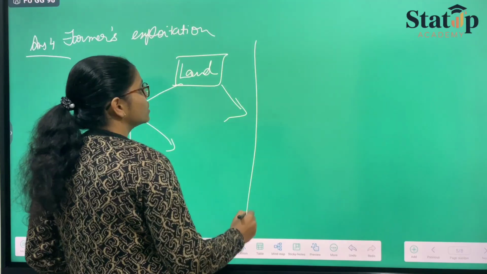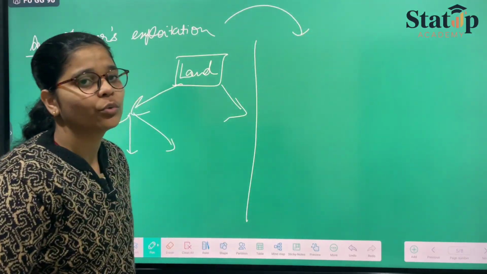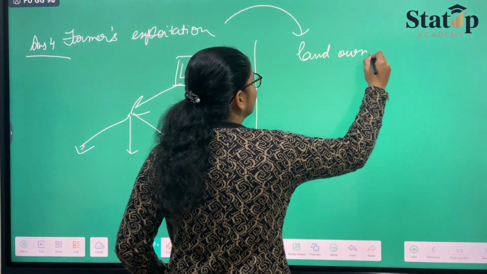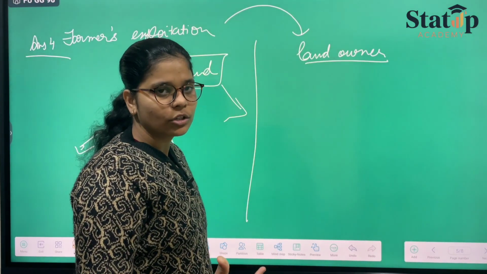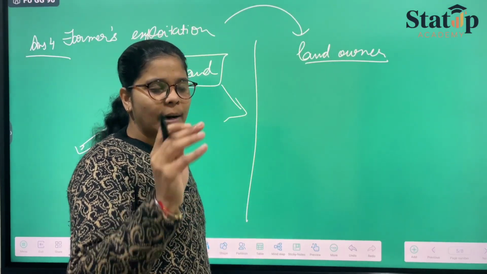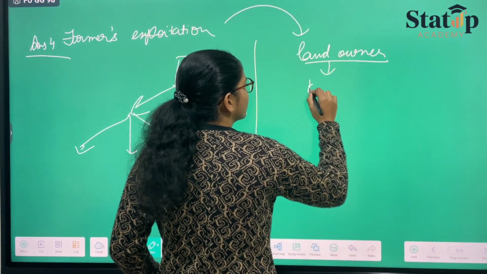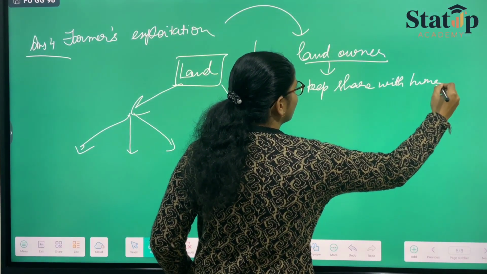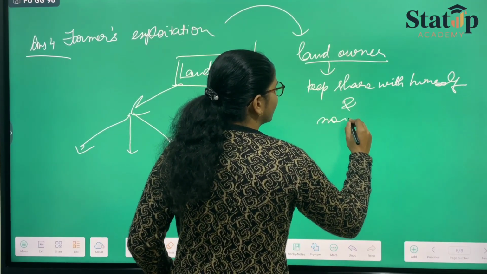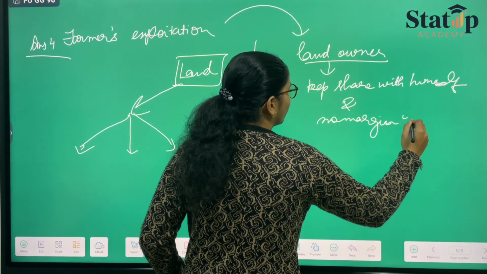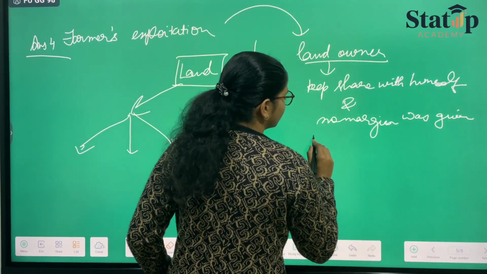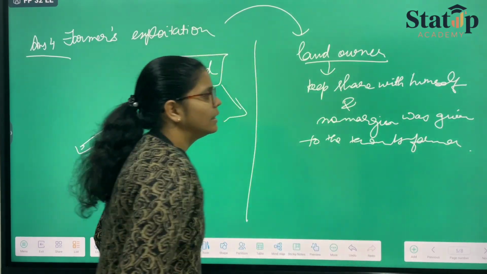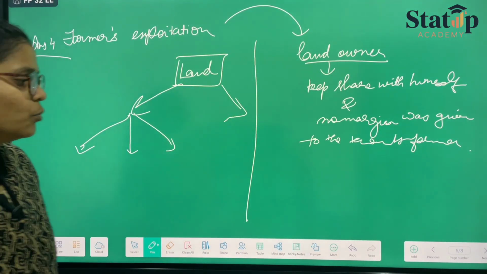Another thing was the exploitation. Again exploitation was referred to as एक मोटे सेठ थे और एक पतले सेठ थे. Like the landowner had a large amount of money, and used to keep the large share with himself, and no margin was given to the farmers, tenants or farmers you can say. ठीक है. Like this there was the great exploitation of the farmers.